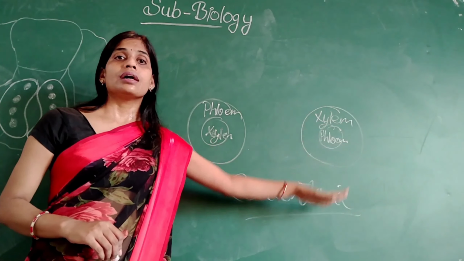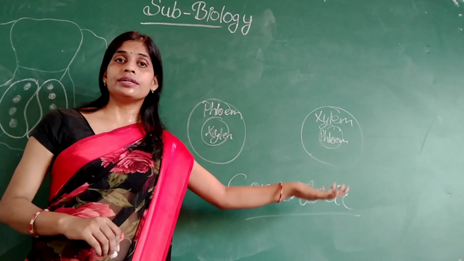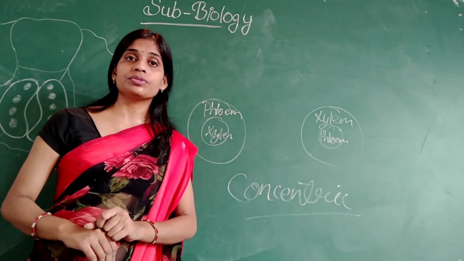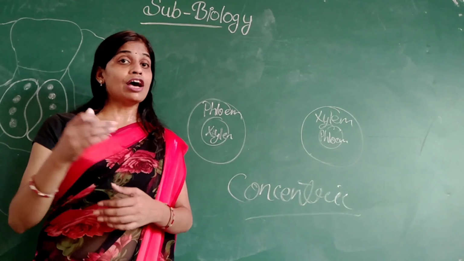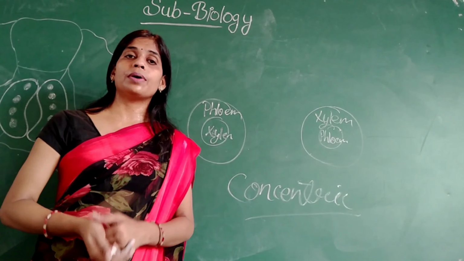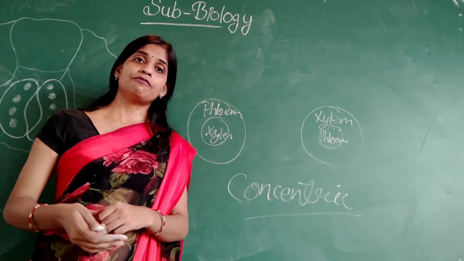So this is the structure of the permanent complex tissue that is made up of the vascular bundles. Now we will learn one by one about the xylem and the phloem.